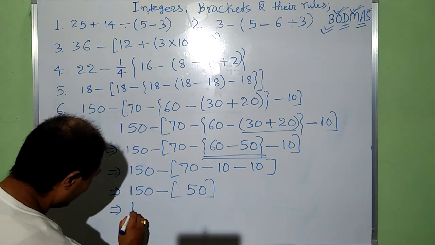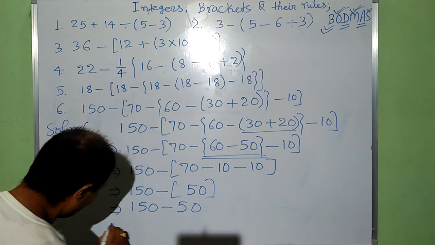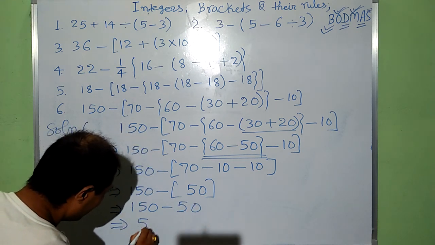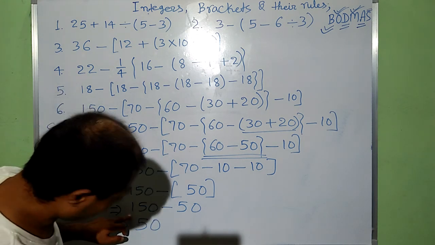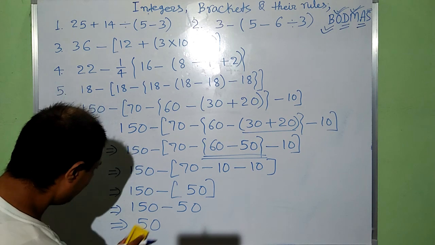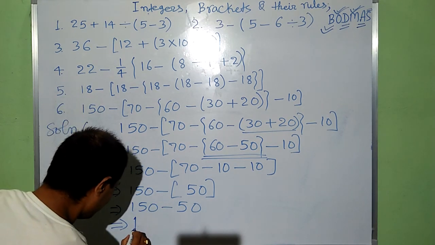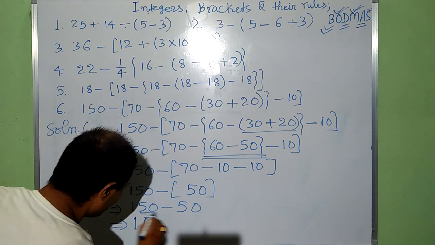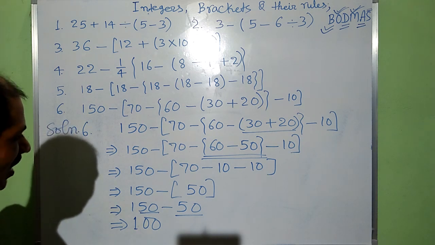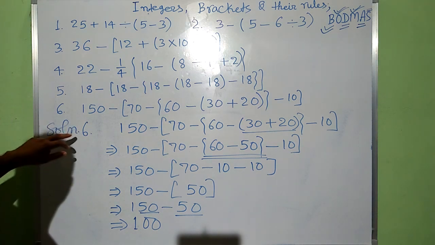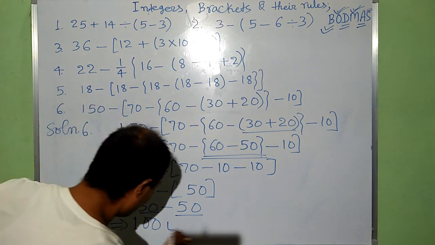This implies 150 minus this part 50, 150 minus 50 gives us 100. In this way, the sixth question is also solved. Its solution is 100. That's all.